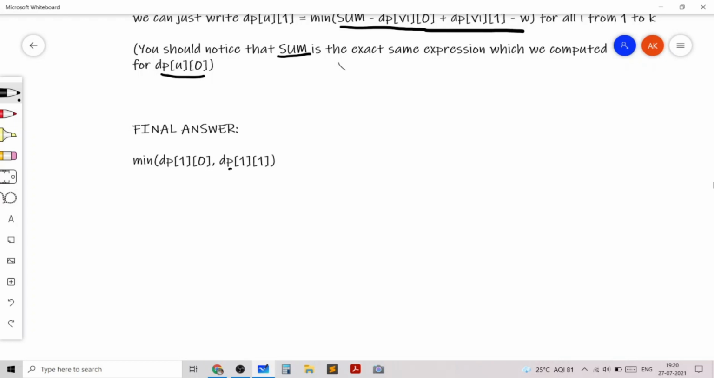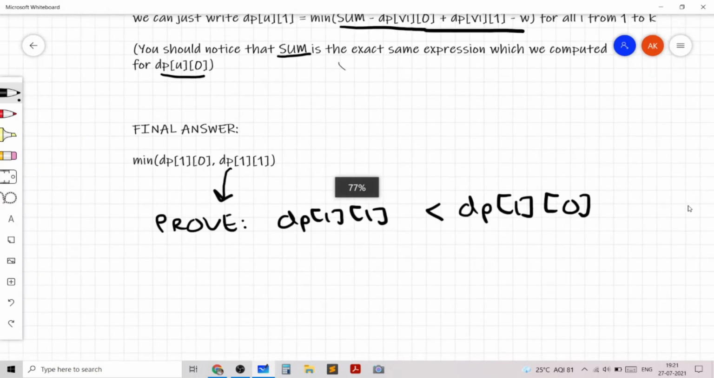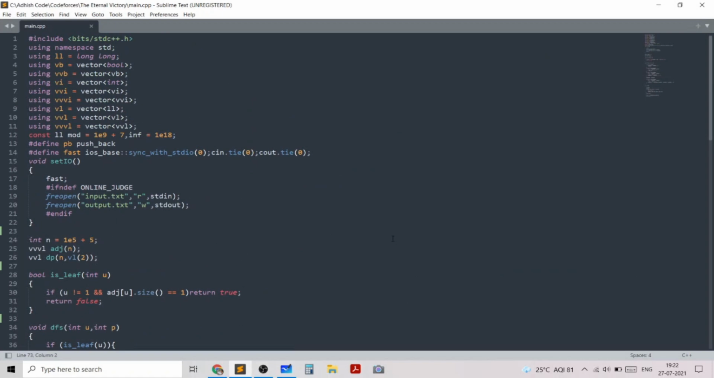And as an extra challenge, I want you to prove that we'll always consider dp11. So prove that dp11 will always be less than dp10. The proof should be very simple, but you can just mention it in the comments so that I can better understand that you all are following my logic. And now let's just look at the code for this problem. The code is very short and straightforward.